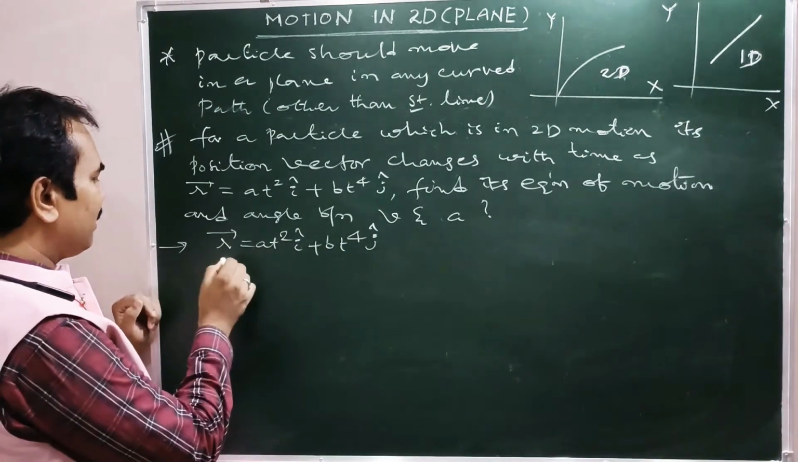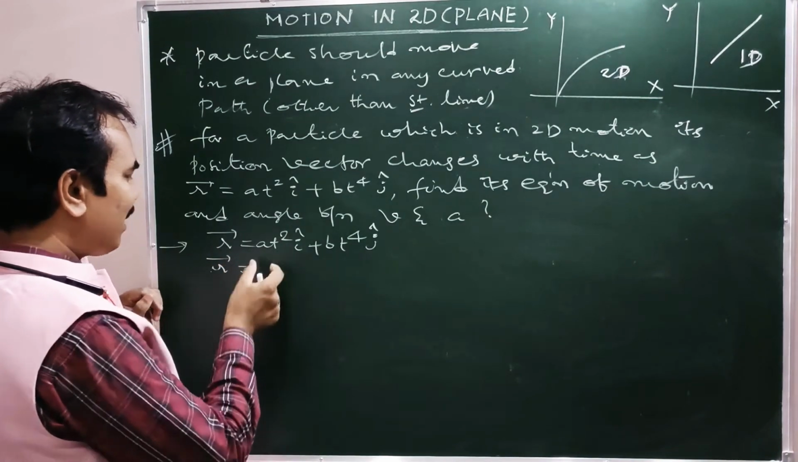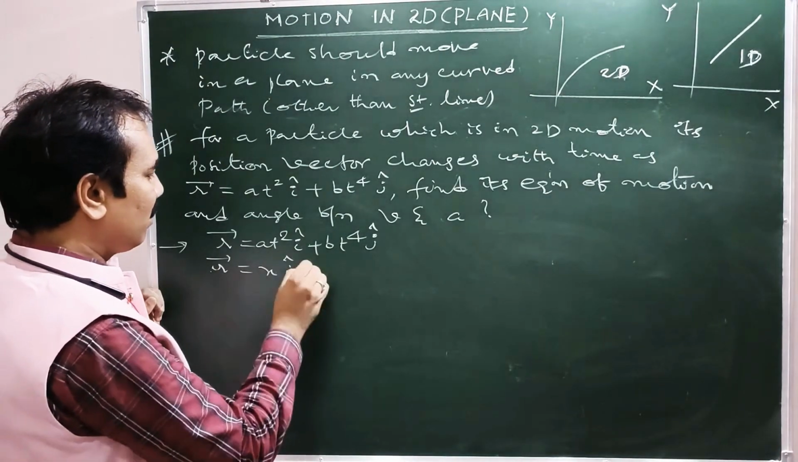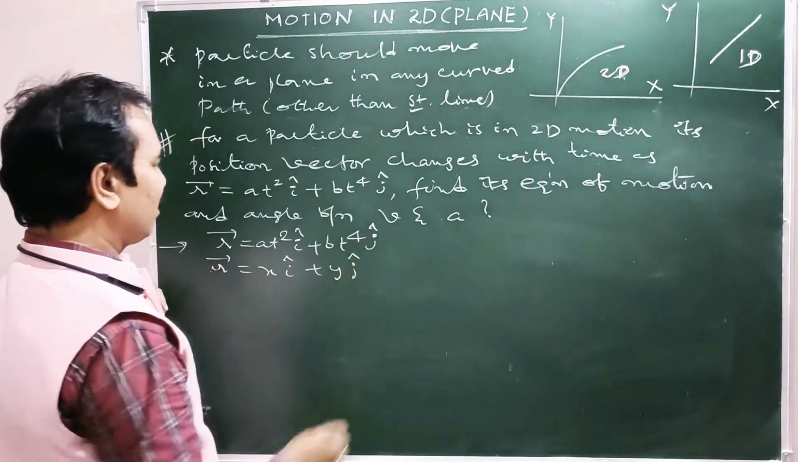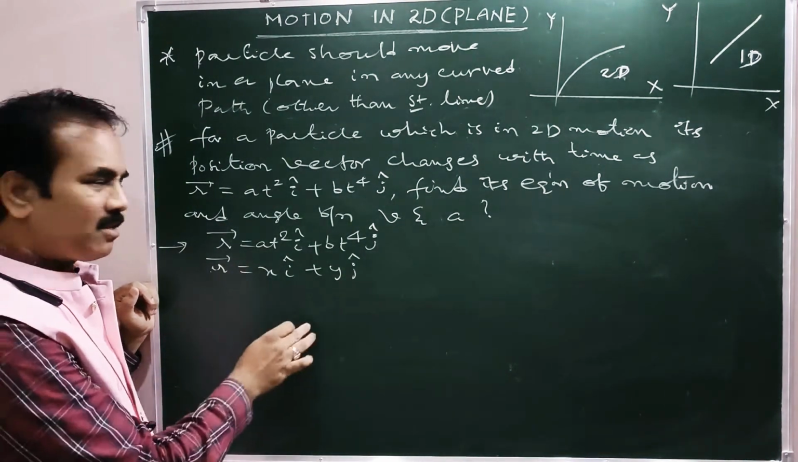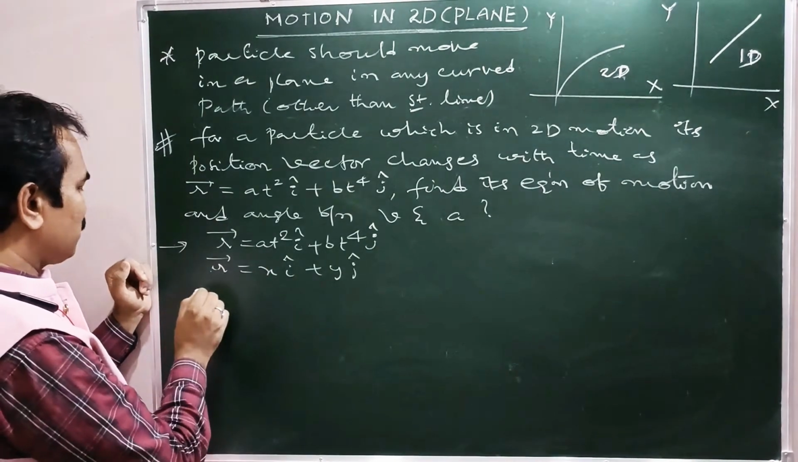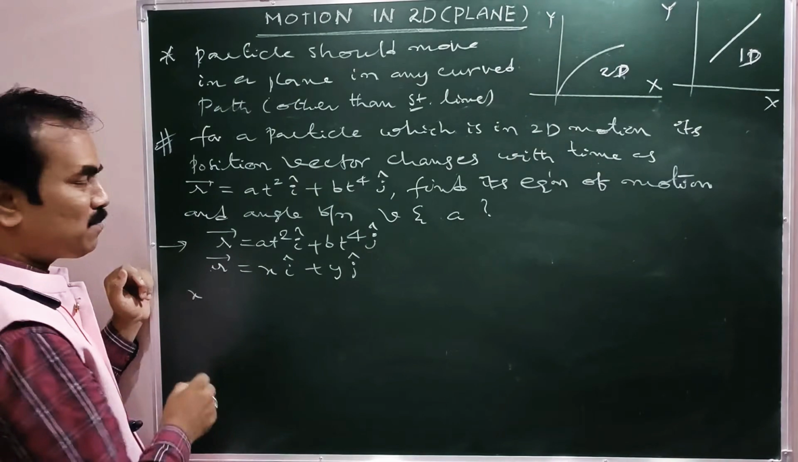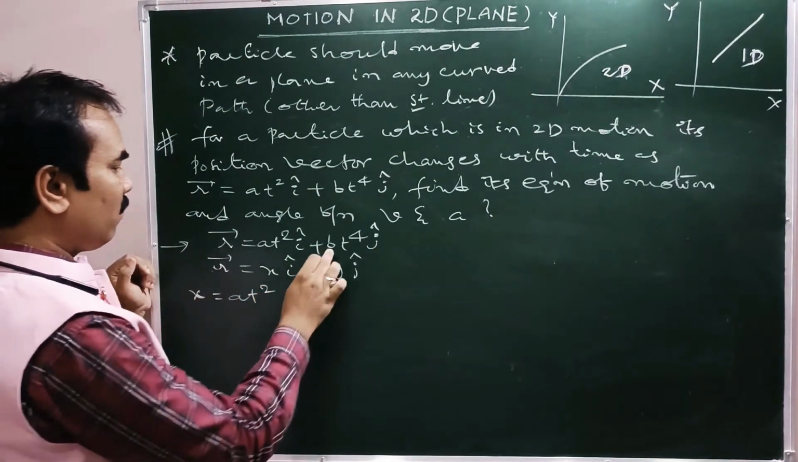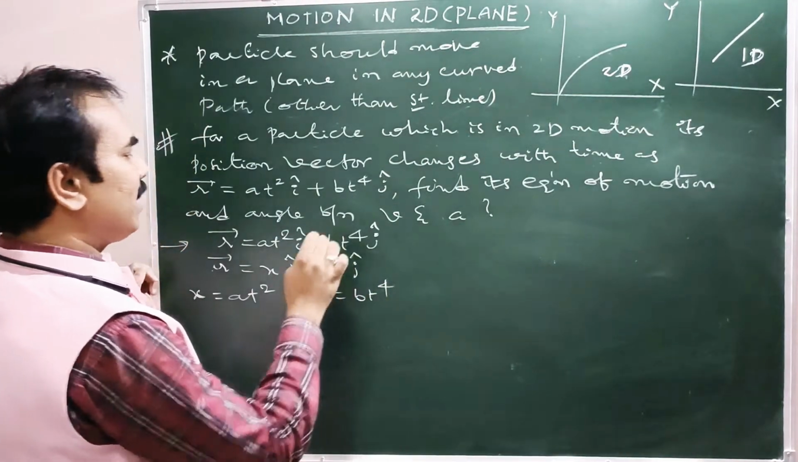So usually r bar is nothing but S_x into i cap plus S_y into j cap, otherwise x i cap plus y j cap. Now what is x component here? Either S_x otherwise simply x, either S_y otherwise simply y. So I am taking x. So x means what here? Positional coordinate x, that is a t square. Y positional coordinate, y equal to b t power 4.